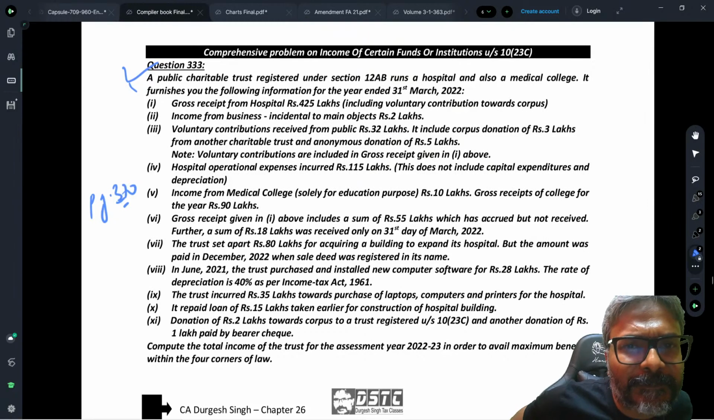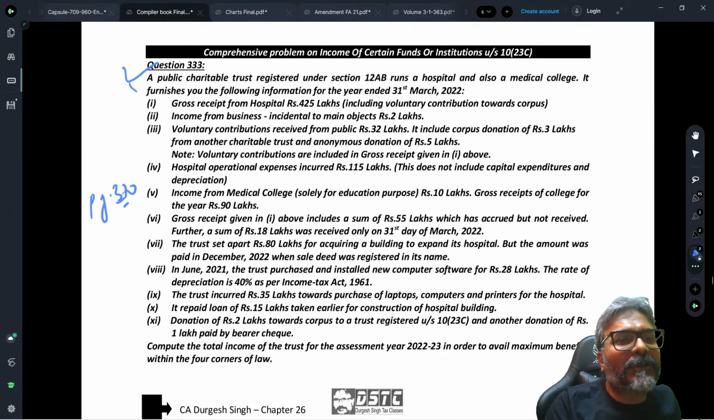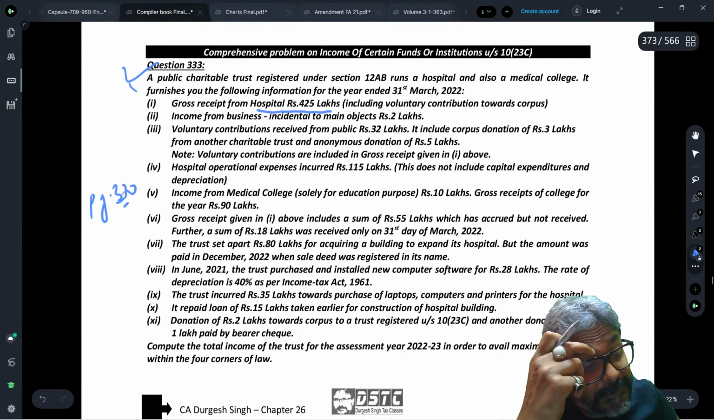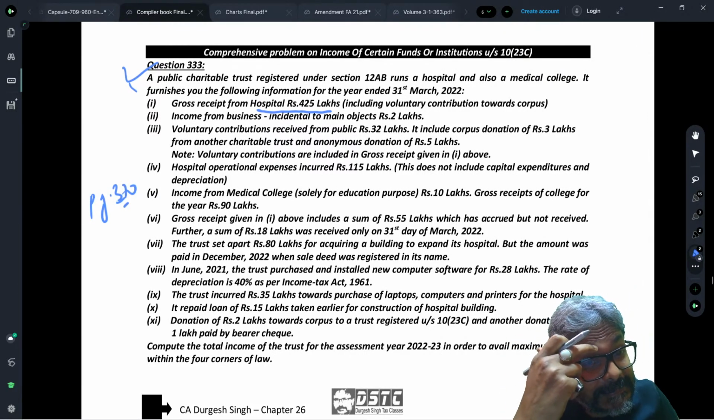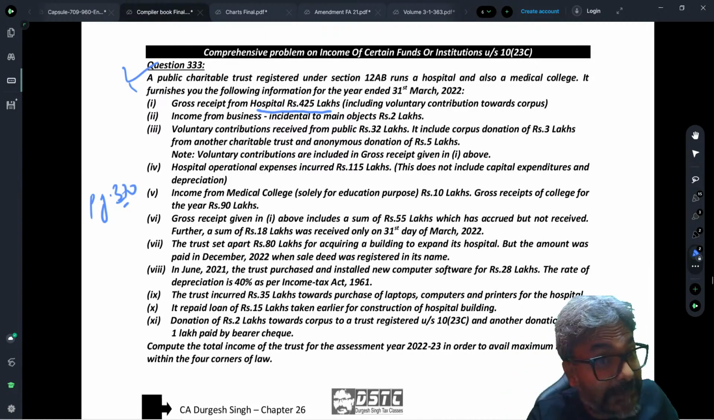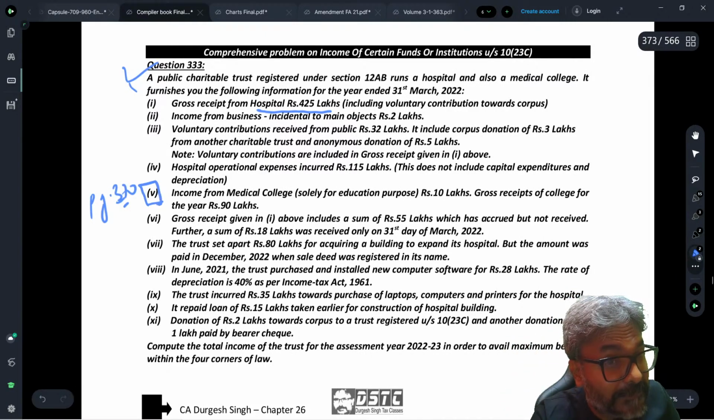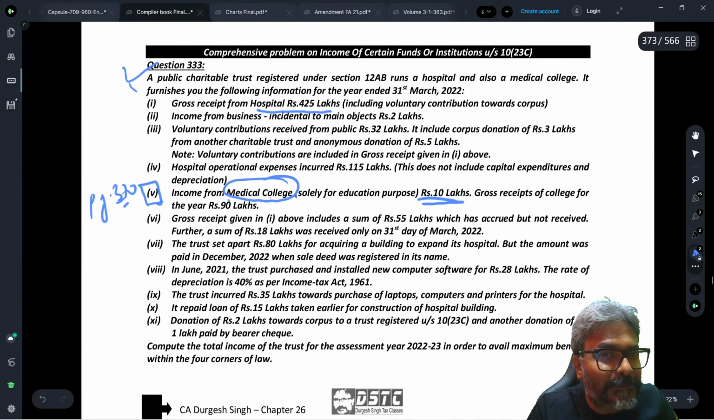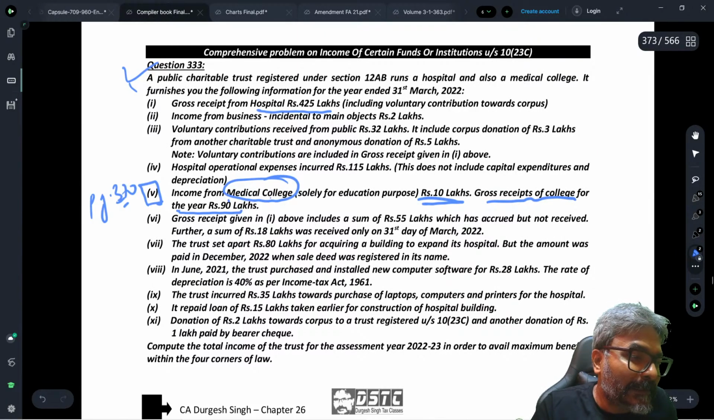Let's have a look. Gross receipt from the hospital, students, is how much? 425 lakhs. Can you tell me now point number 5? Income from medical college, rupees 10 lakhs. This is a medical college, an educational institution. How much is the gross receipt of the college for the year? 90 lakhs, friends.